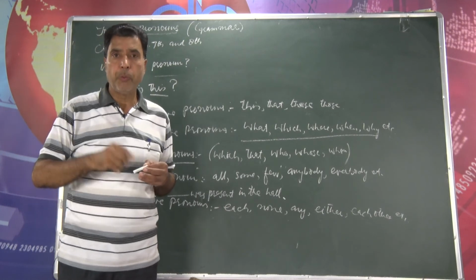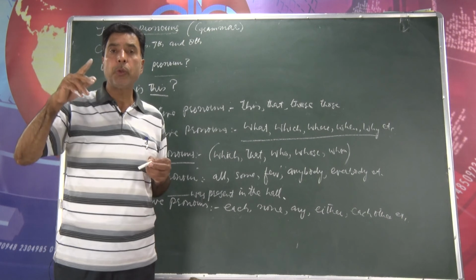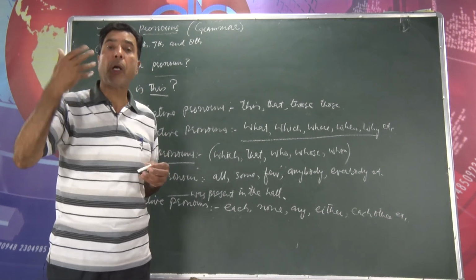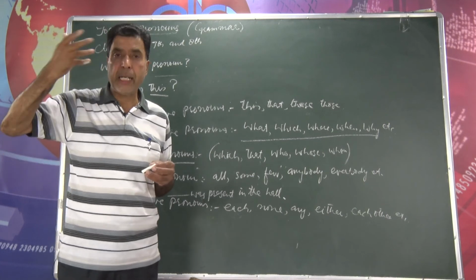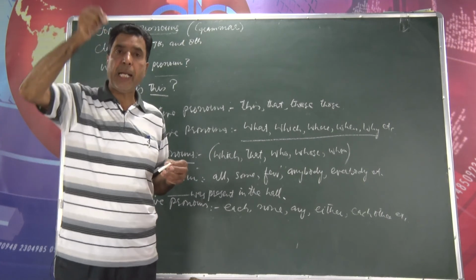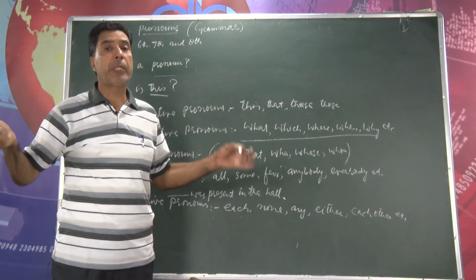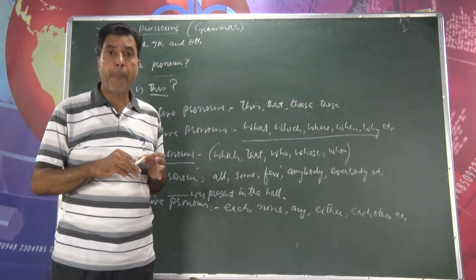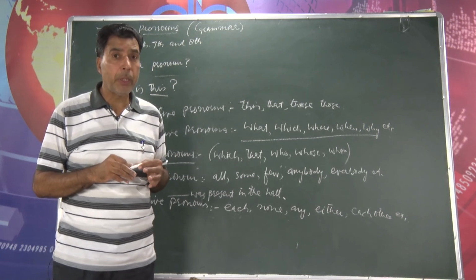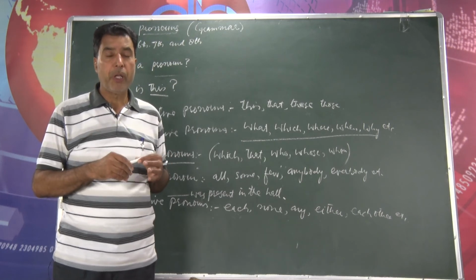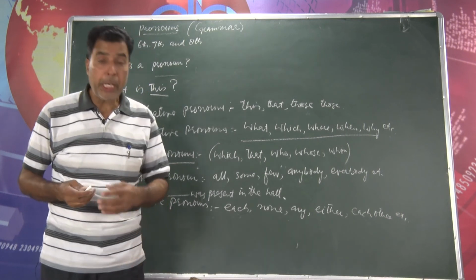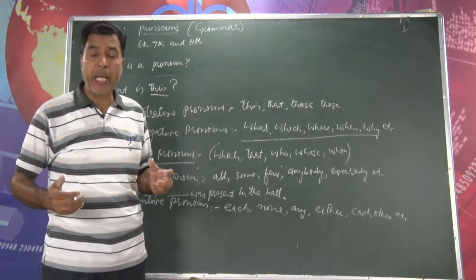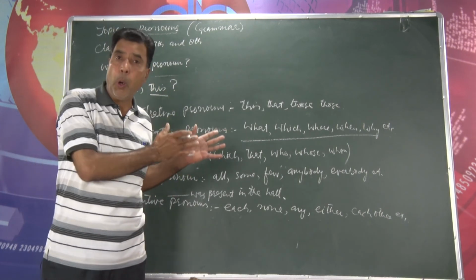Then I was talking about interrogative pronouns. We use what, where, who, which when we start a question, when we start a sentence with these words and you feel that there is a need of an interrogation mark. That is an interrogative pronoun. Then I have also talked about distributive pronouns, and sometimes we use indefinite pronouns, and this is a chart regarding the pronouns, and I hope that you will be able to fill the blanks with all these pronouns.